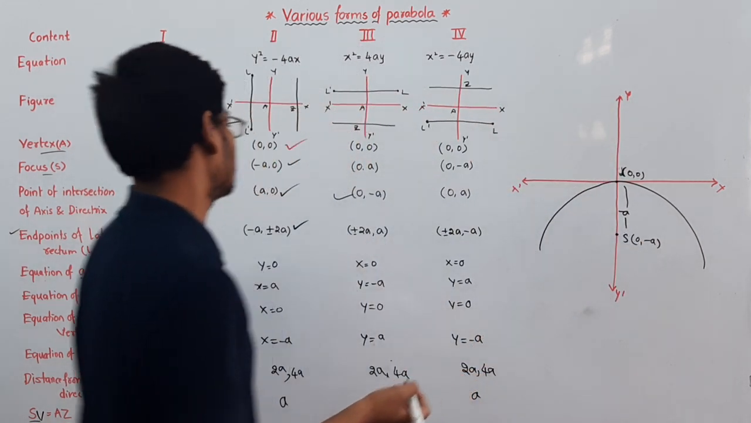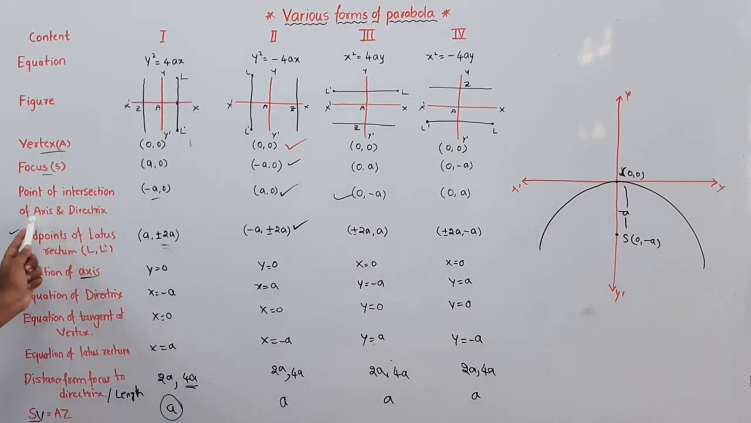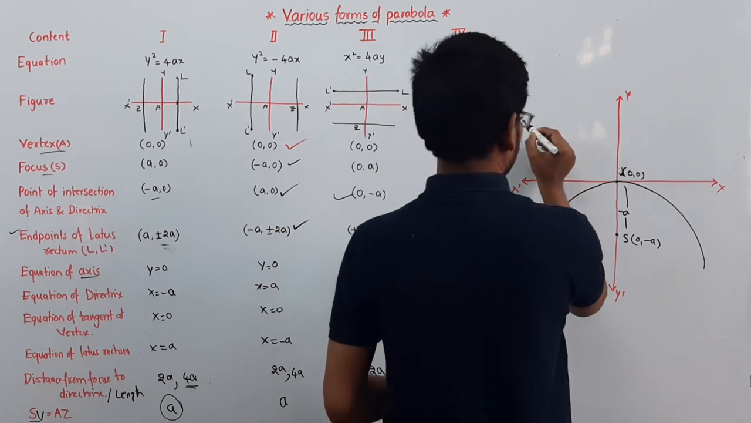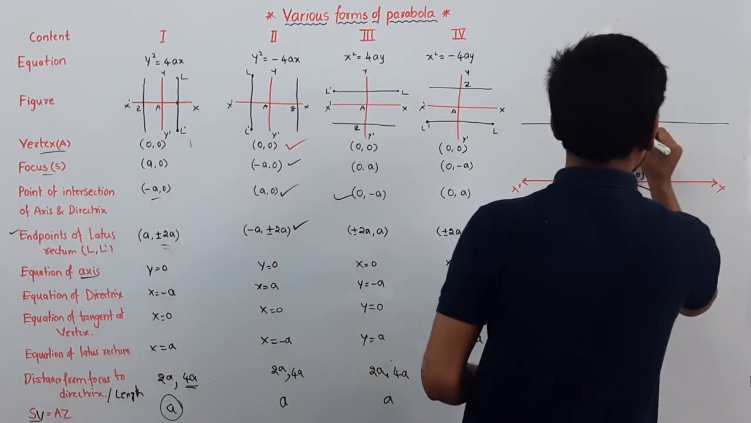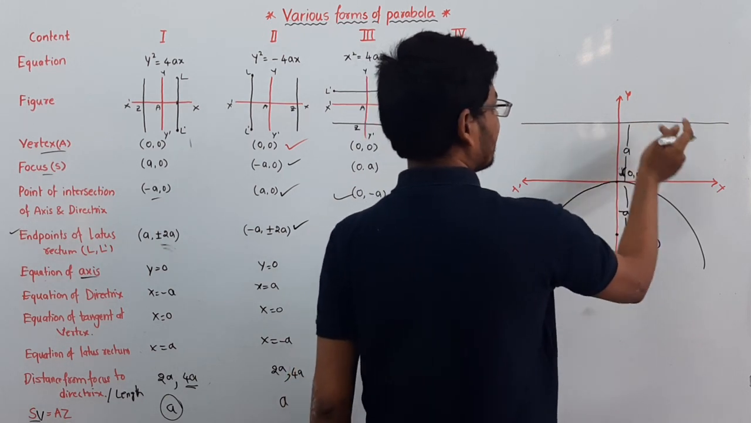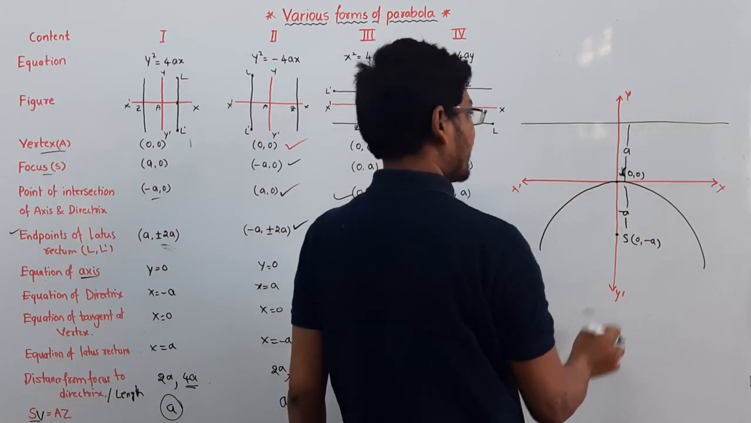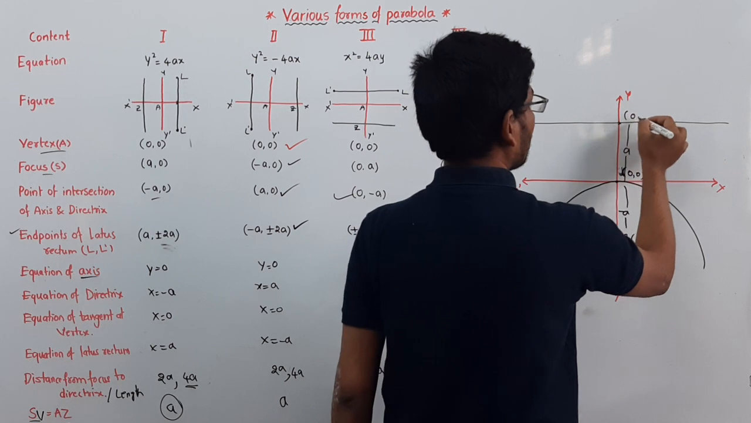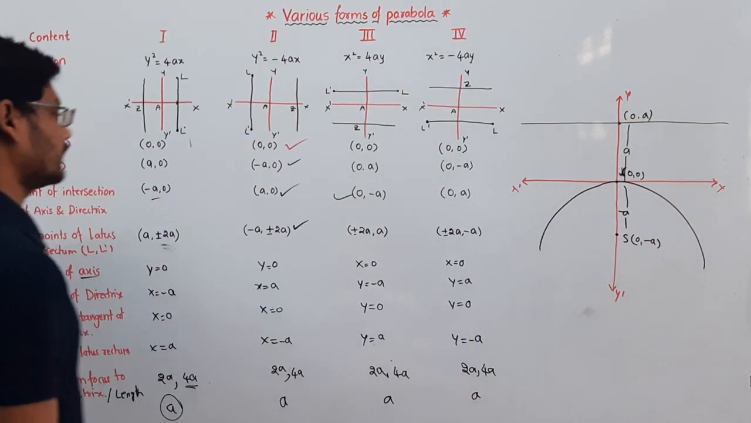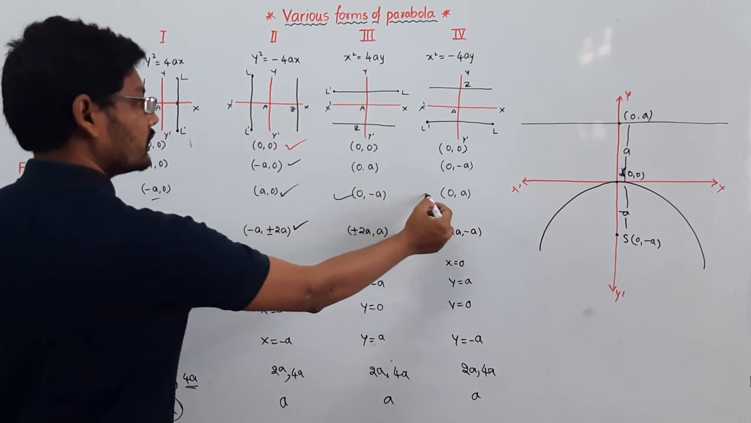And what is the next point? The point of intersection of axis and directrix. This is the directrix I am taking. It is on the positive side of the y axis. Then the point of intersection of directrix and axis is 0 comma a, because here the x coordinate is 0.